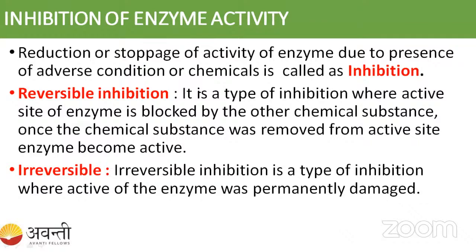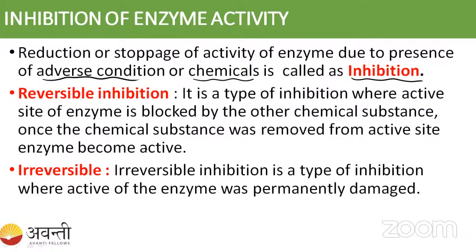Reduction or stoppage of the activity of an enzyme due to the presence of an adverse condition or chemicals is called inhibition, right? Some adverse condition can inhibit it, and if we add any chemicals, it is going to inhibit the enzyme activity. For example, in the optimum temperature we have studied, if we increase the temperature, the enzyme activity is going to decrease. That is also one type of inhibition. But here the inhibition is based on chemicals.